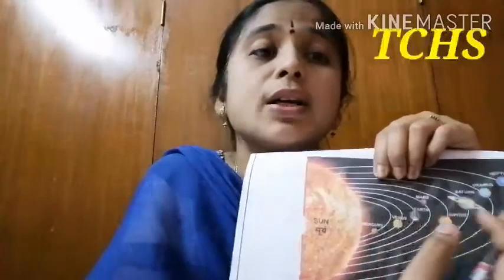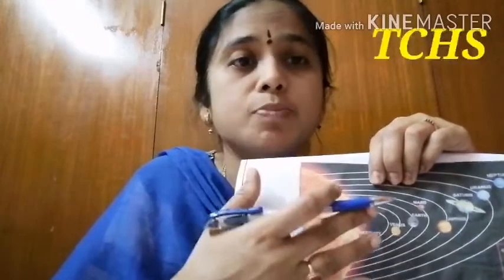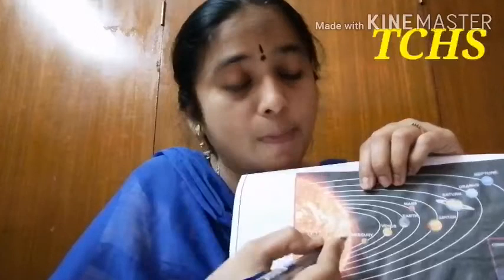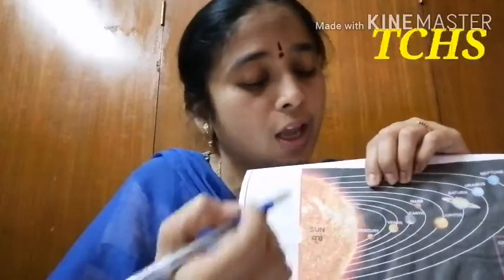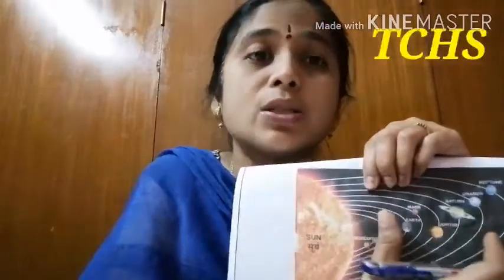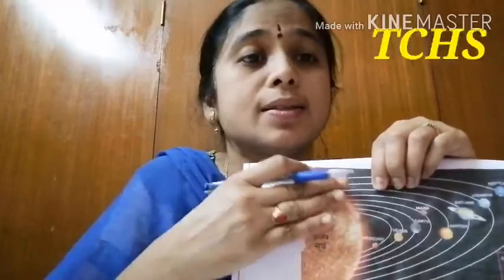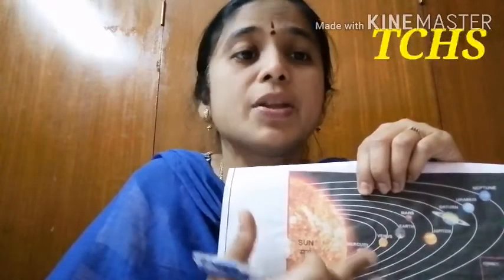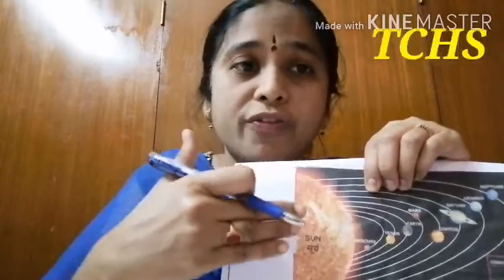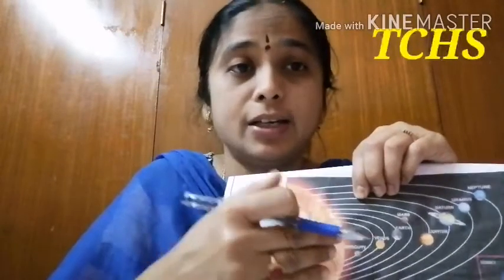We are going to learn about all these planets in the next class. Okay, children? Each planet, what is the name of the planet, what is there in the planet, we will discuss in the next video. Today we are going to learn about the solar system. So the sun and the 8 planets form a solar system, and the sun is a huge ball of gas, and each planet is fixed in an orbit, isn't it, children?